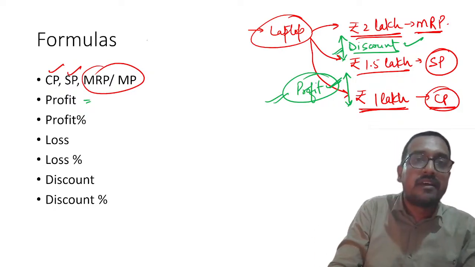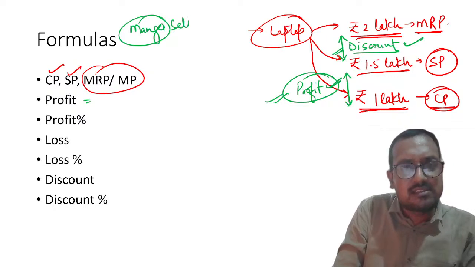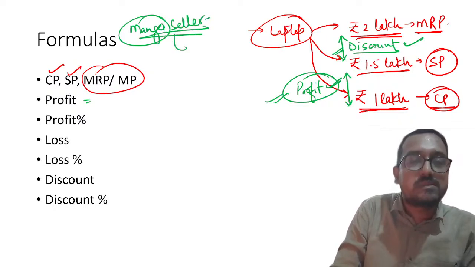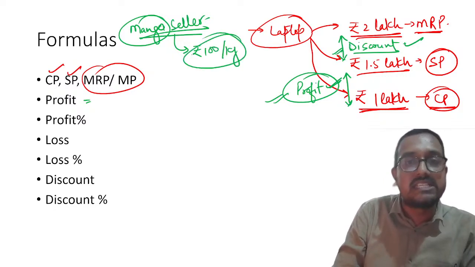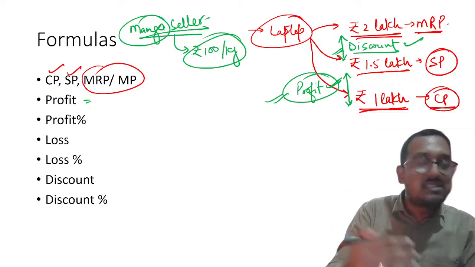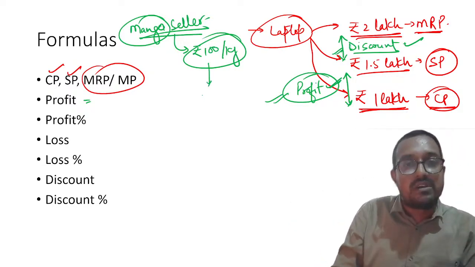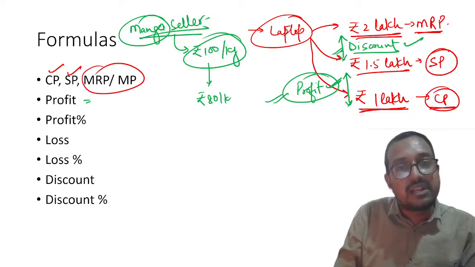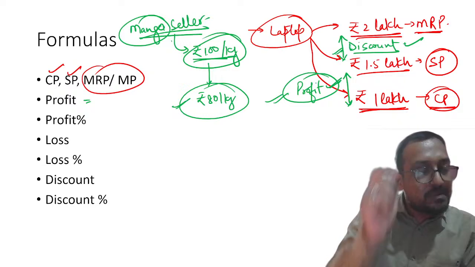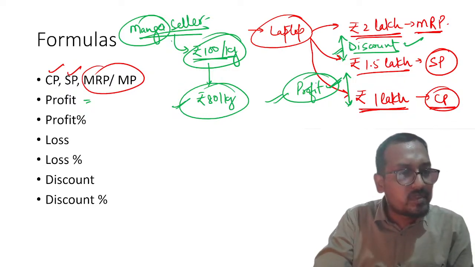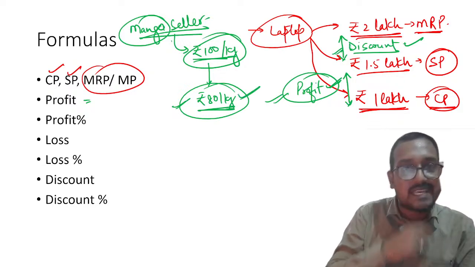For example, let us say you are a mango seller. Let us presume that a mango seller has bought some mangoes at rupees 100 per kg. But due to change in season or maybe influx of too much mango, next day the prices dropped to, let us say, 80 rupees per kg. So can this mango seller now still sell that mango at rupees 100 per kg? Obviously no, right? He will require to sell it for 80 rupees per kg.